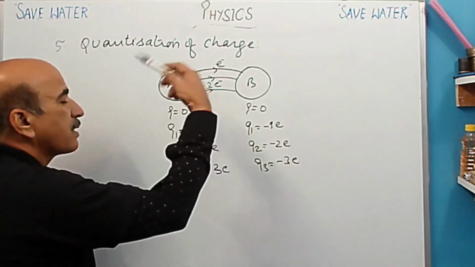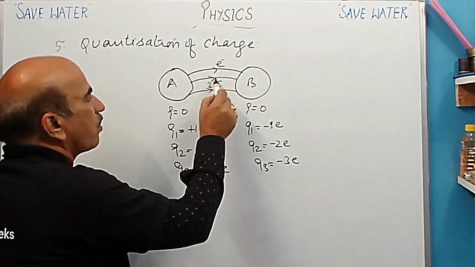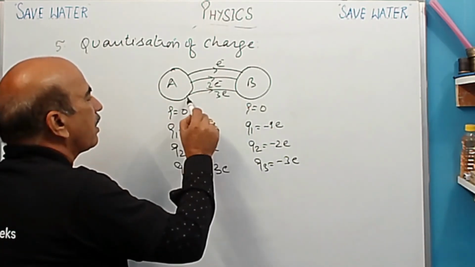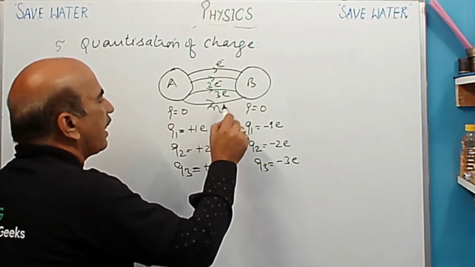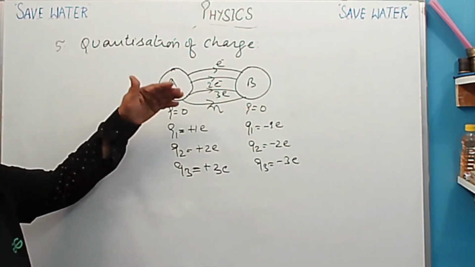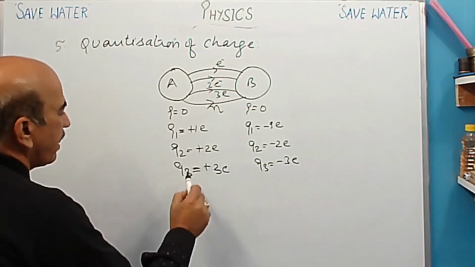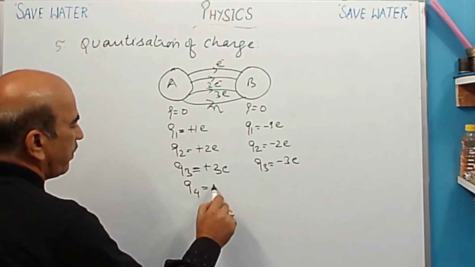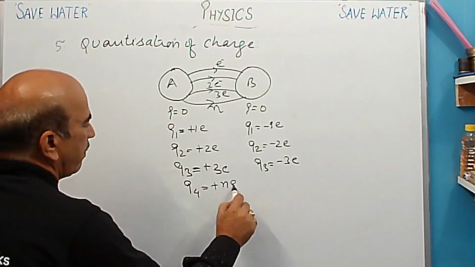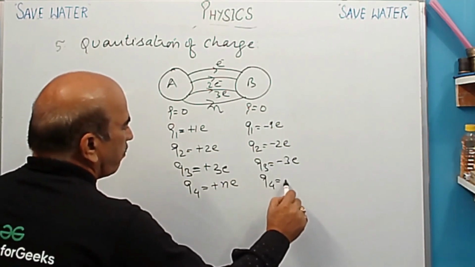So अगर ऐसे चलता रहे, so same way if we go on, this is E, 2E and then 3E and then again here it is giving, now it is giving n electrons. 1, 2, 3, 4, 5, 6, 7, 8, now n electrons are being given. So in this case क्या हो जाएगा? Then it will be Q4 क्या हो जाएगा? This will be plus nE and here it will be Q4, it will be minus nE.